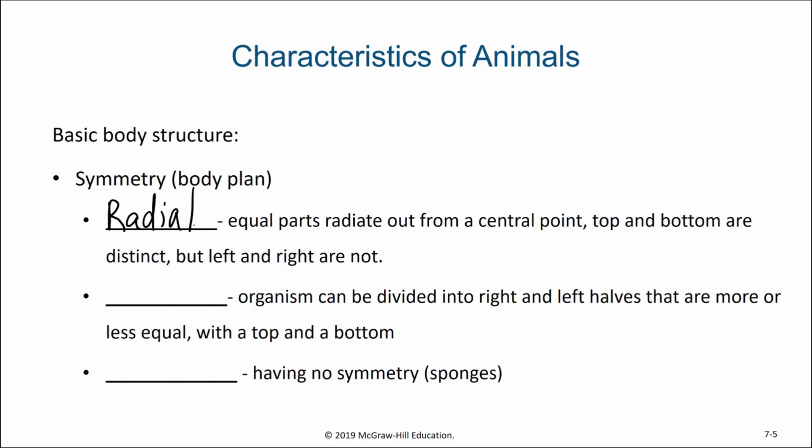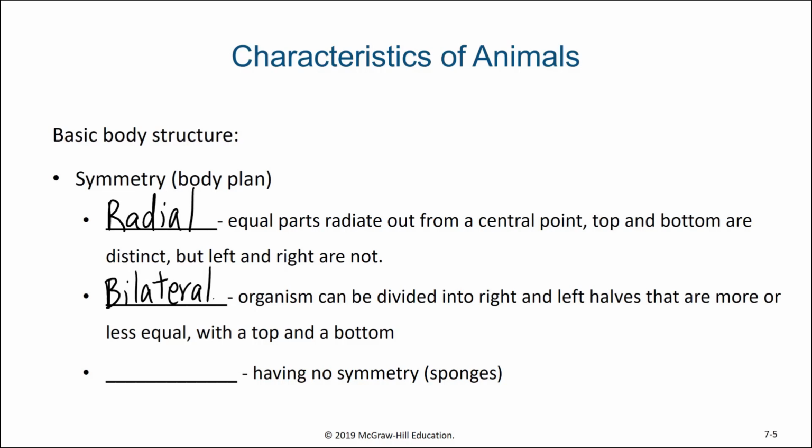That is radial symmetry. Conversely, bilateral symmetry. Bilateral symmetry is when we have clear top and bottom, and it can be split down the middle, and the right half and left half will be symmetrical to each other, but they will be distinct. They will be mirror images of each other.